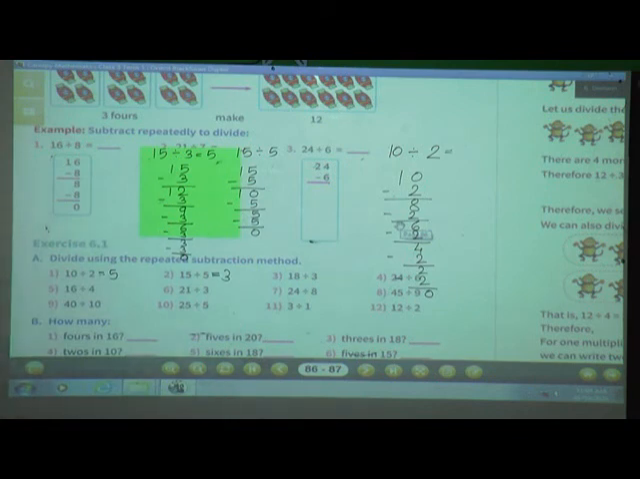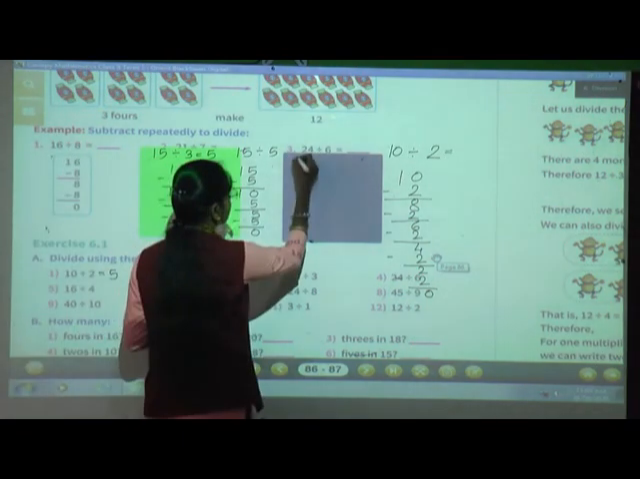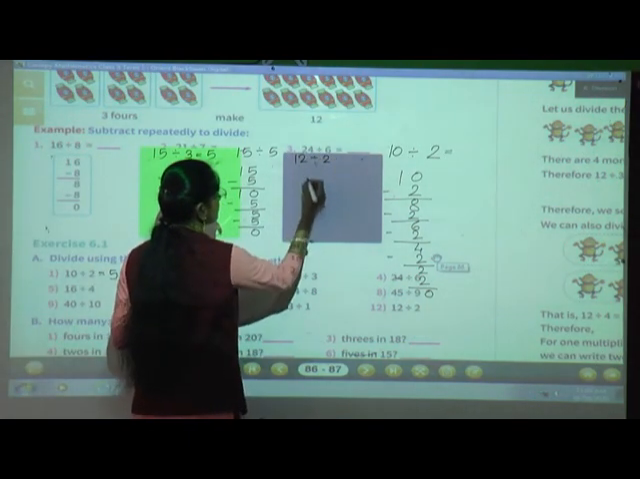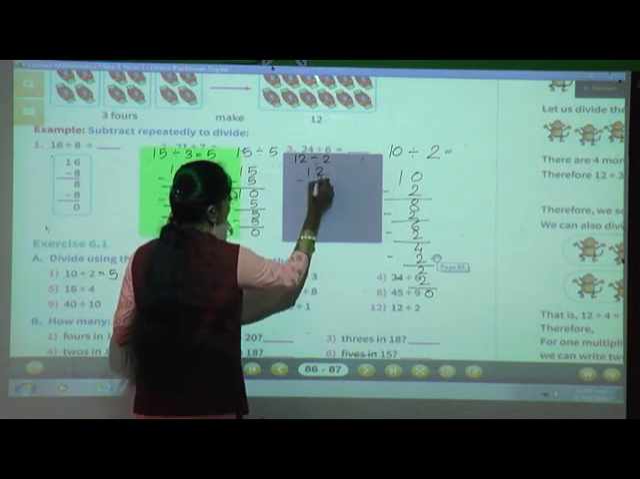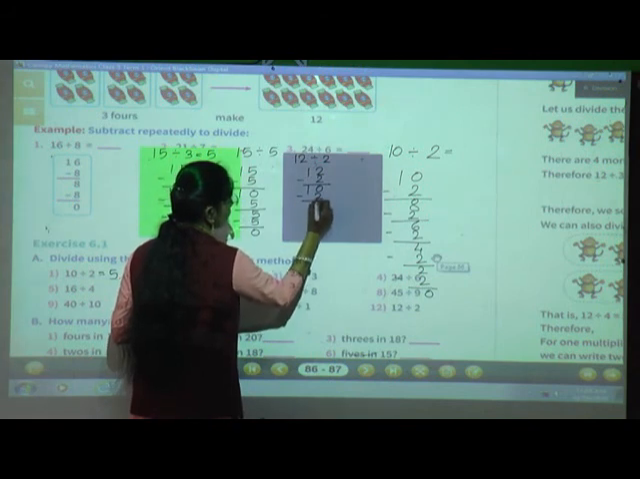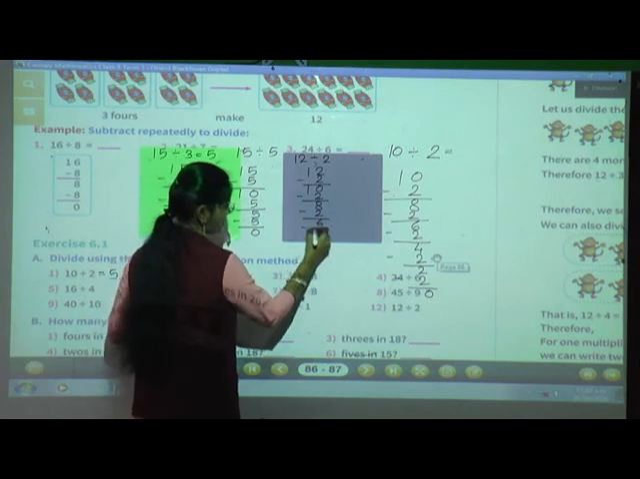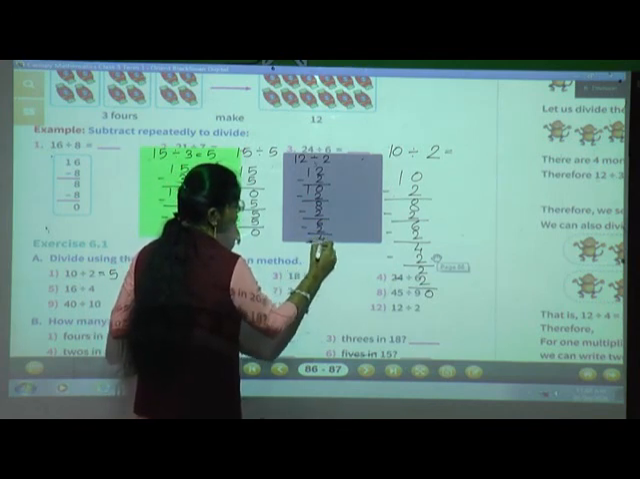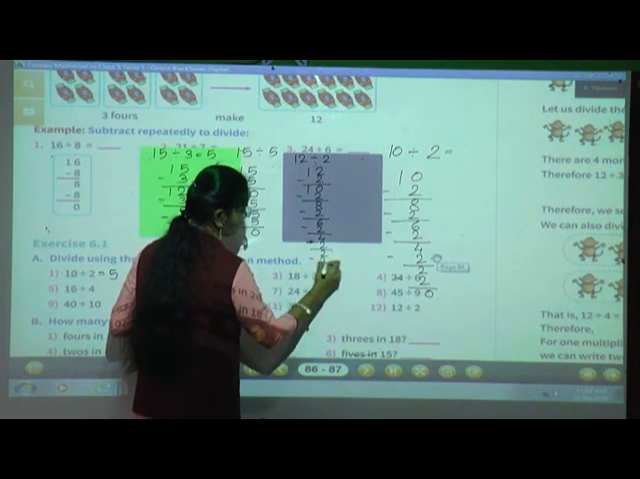Now one more example we will take, that is the last one. What is the last example? 12 divided by 2. Now from 12 we will subtract 2. Do the subtraction. 12 minus 2, 10. From 10 again we will subtract 2. 10 minus 2, 8. Then again from 8, 8 minus 2, 6. 6 minus 2, 4. 4 minus 2, 2. Again 2 minus 2, 0.